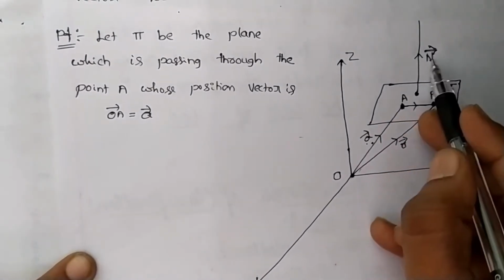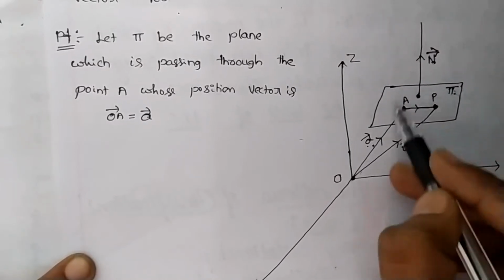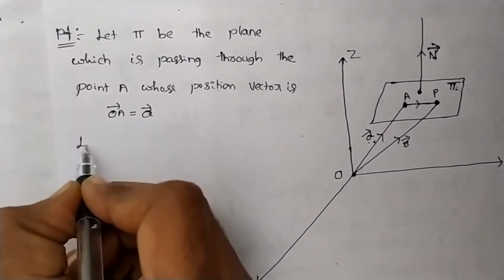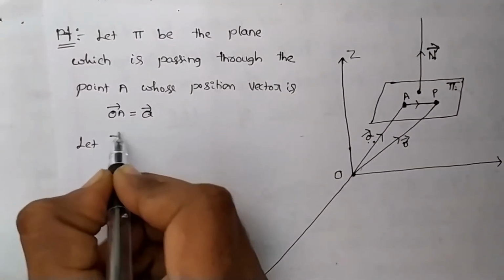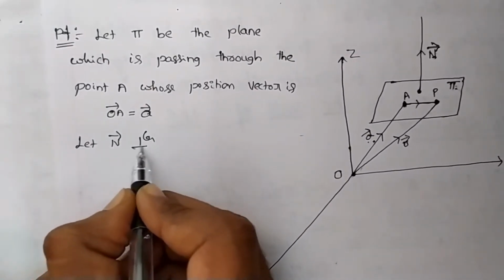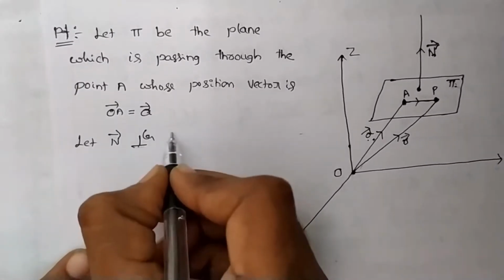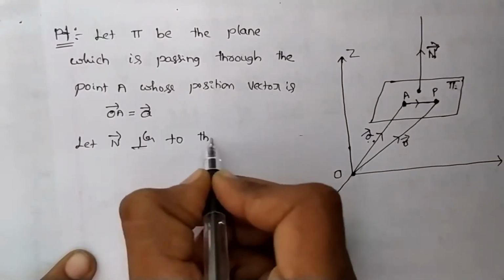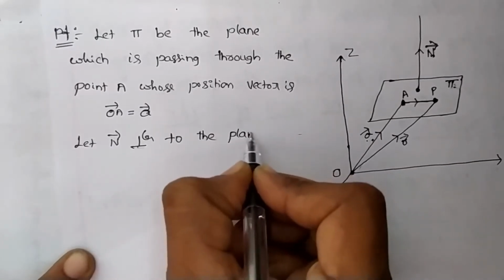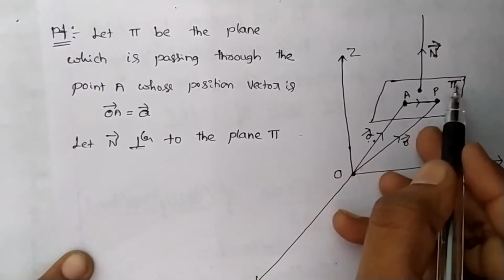Next, here n vector is perpendicular to the plane. I already told you that this symbol represents perpendicular. Let n vector be perpendicular to the plane pi.